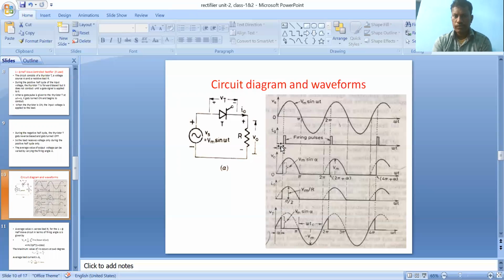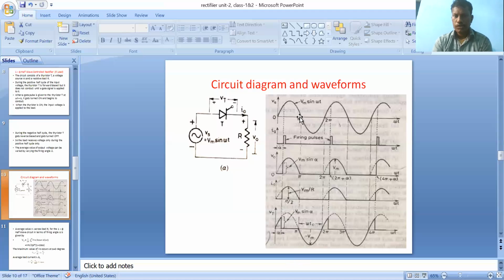At the time of alpha, the thyristor comes into conduction state, and automatically the output voltage develops. The output voltage follows the supply voltage, and a similar waveform is presented up to this point. The same applies to the output current. During that time the thyristor is in on state. What is the voltage across the thyristor? Zero. This happens up to the end of the first half cycle.